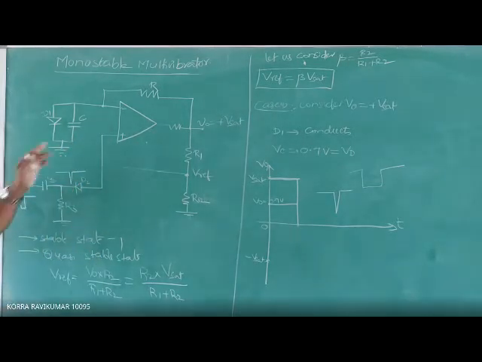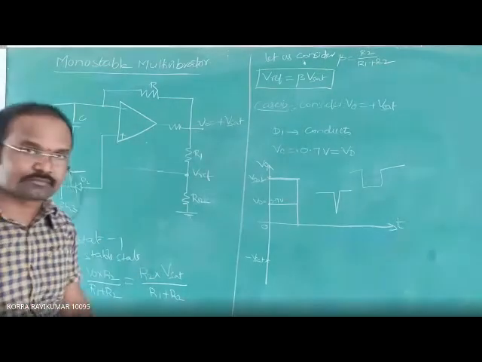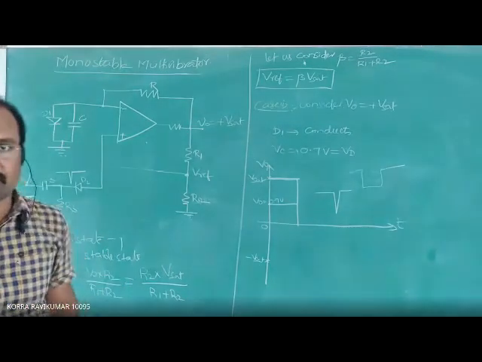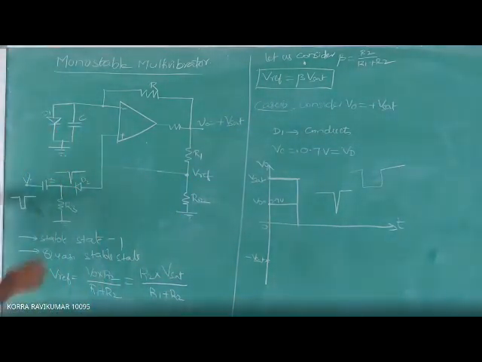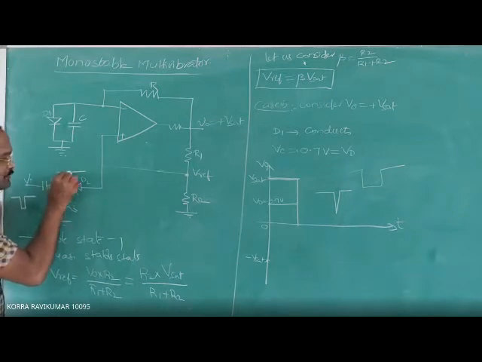Why? In order to change the voltage across the capacitor. We want to change the capacitor voltage, and the output voltage is constant, which we want to change. To do that we have to apply the negative triggering pulse. This pulse passes through the high pass filter, that is the differentiator circuit, the capacitor and resistor combination. Once it passes through, it produces a negative spike at this point.